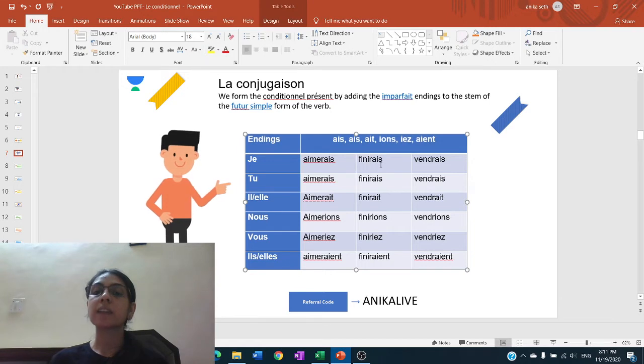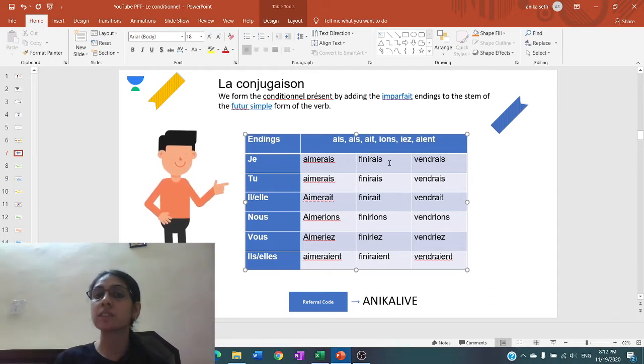Now the thing is that these endings are the same as the imperfect. So there is a possibility that we might get confused about how to identify which one is imperfect and which one is conditional. So if you remember how the imperfect conjugations are formed, let's take this verb aimer and form the three conjugations: future simple, imparfait, and conditionnel, which are written over here.